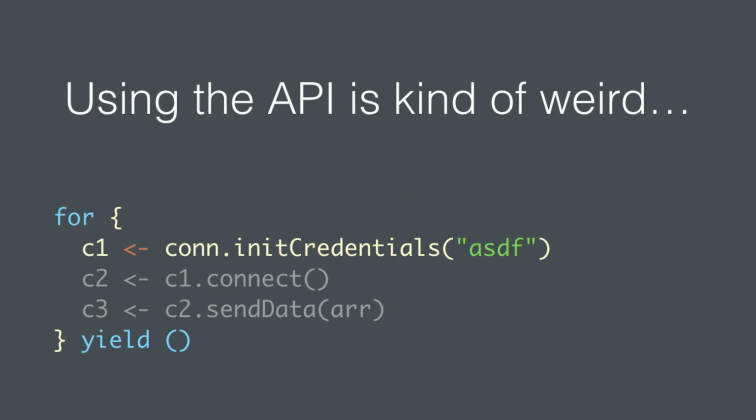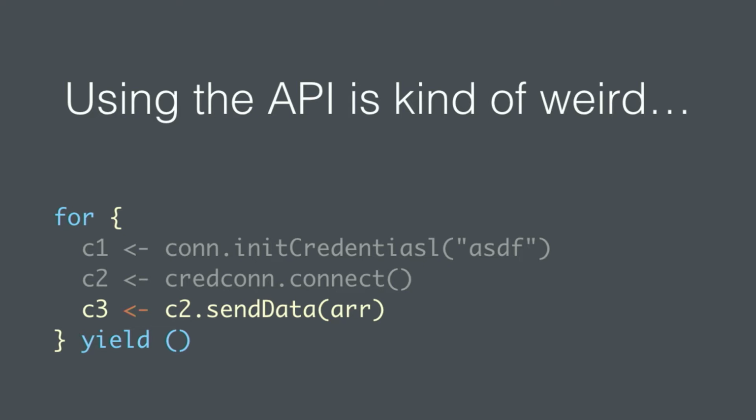Okay, but using the API is a little weird if we do it this way. So here we're going to use it in a for comprehension. We can initialize some credentials. We get the new state. But then we have to make sure we connect on the new initialized credential state, right? We can't call con.connect anymore, because that's not going to work. Then we have to make sure we now send data on the initialized connected state. So we have to manage this updated state as we go through using our API, which is a little messy in my opinion. It's error prone, right? I could accidentally forget to use the new updated state.